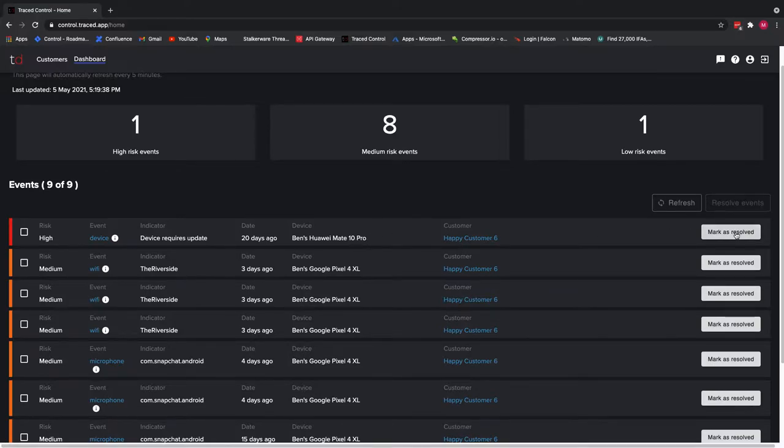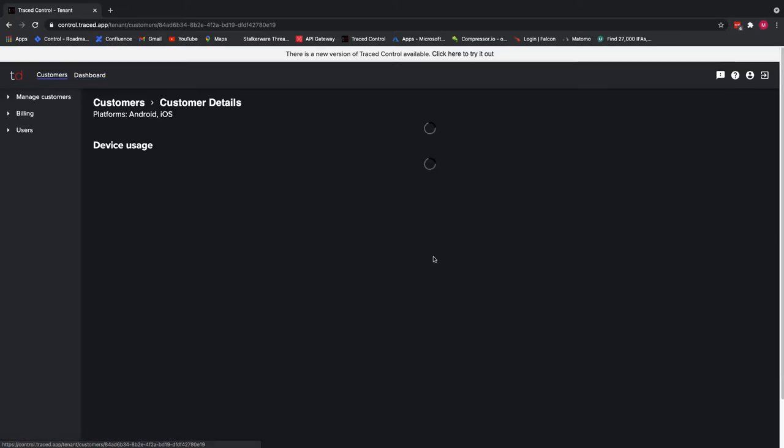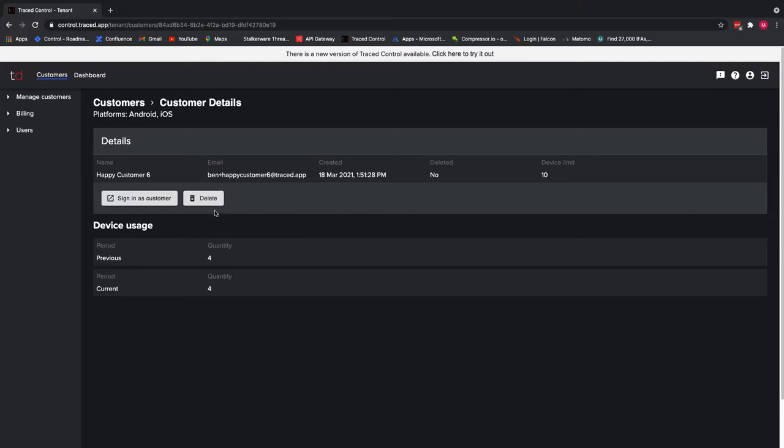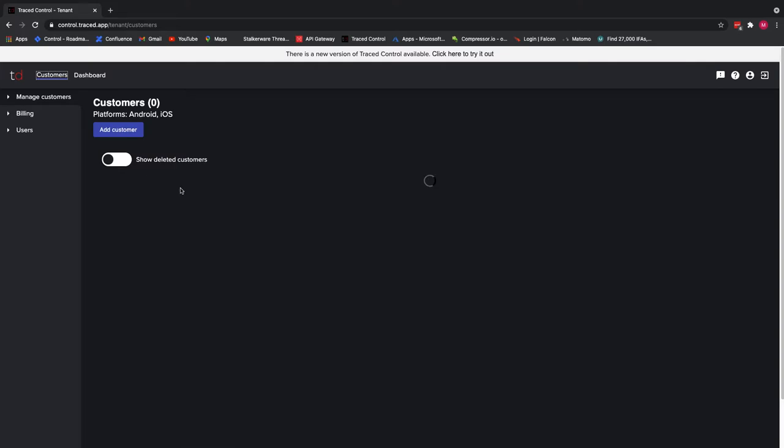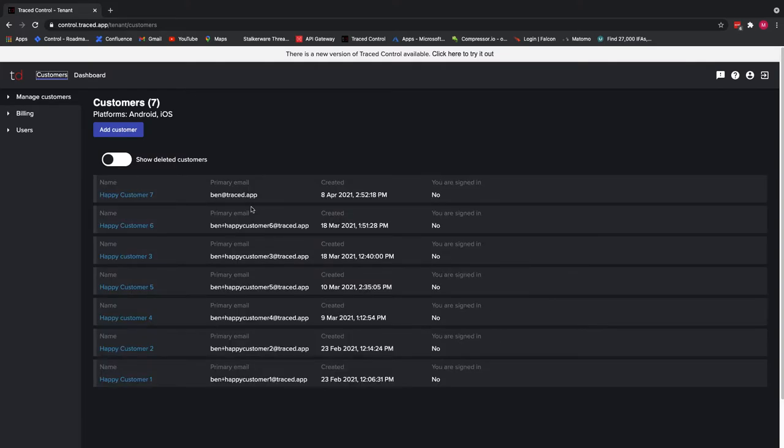So from here I could immediately resolve this issue, or I could go into this customer to log in as them and understand how we can actually resolve this and get that device updated. So going into a bit more detail about this dashboard rather than that particular threat, let's talk about the customers that I've got in here, shall we?